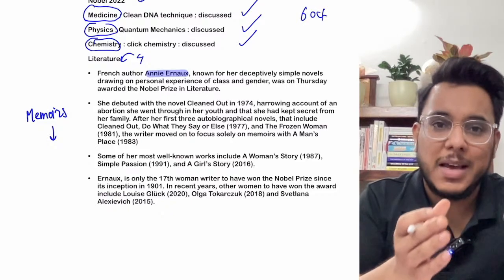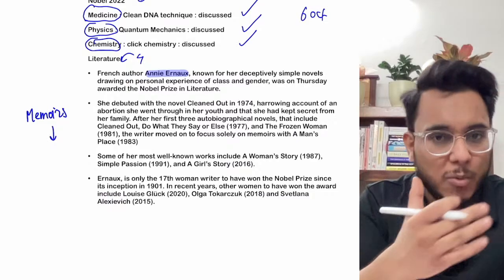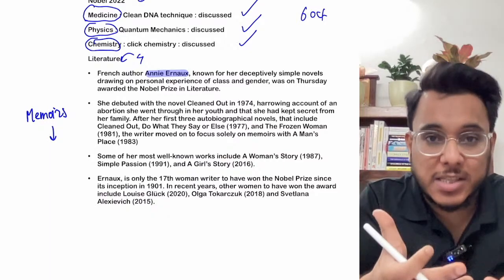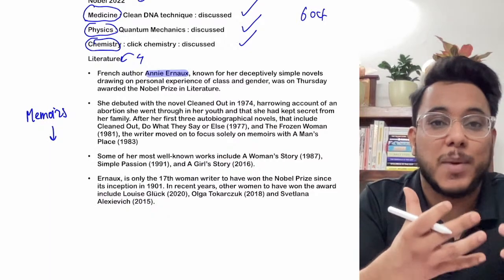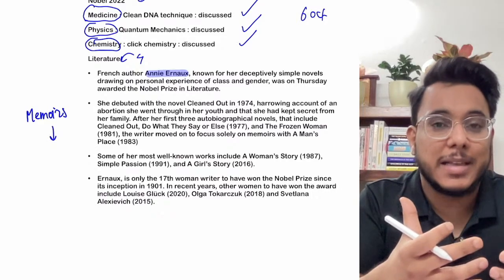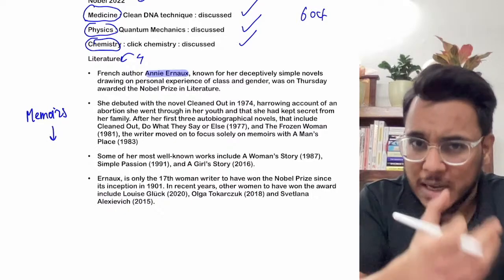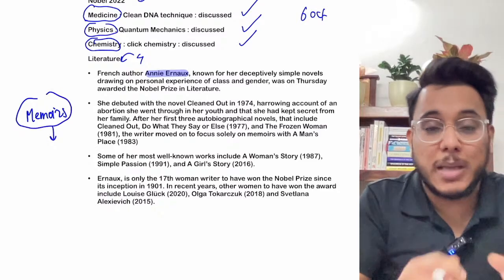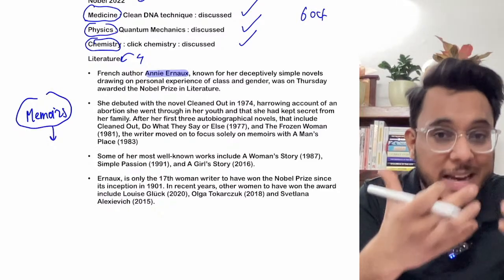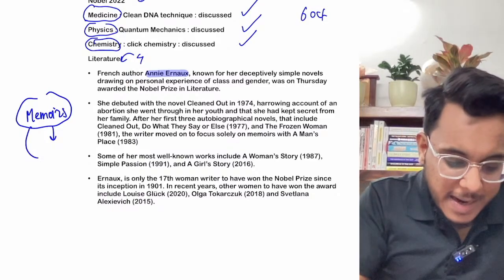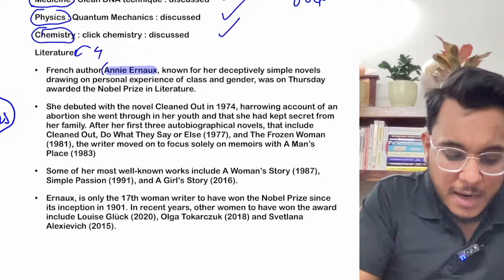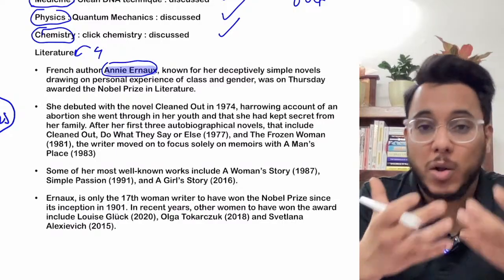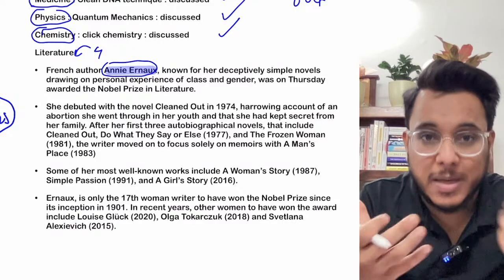For example, something happened with me in the past. For example, when the lockdown was imposed in 2020, what I was doing during the lockdown, or what I witnessed during the lockdown. For example, I saw how people were feeling helpless. I saw how people were gasping for medical oxygen, for basic medicines, etc. So in memoirs, a person writes on the basis of their memory of the past. They recollect some of the past incidents. It has been said that Annie Ernaux's way of presenting memoirs is such that she unroots all the basic emotions, all the vulnerabilities of humans.